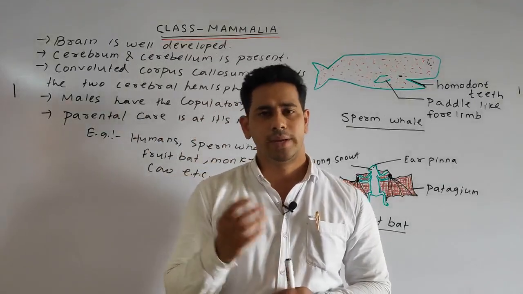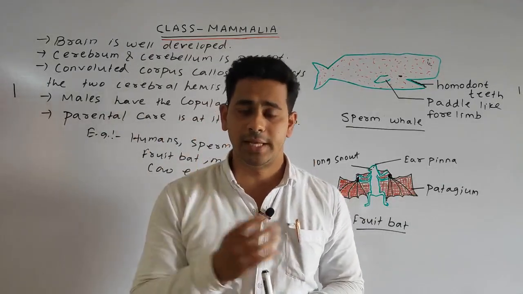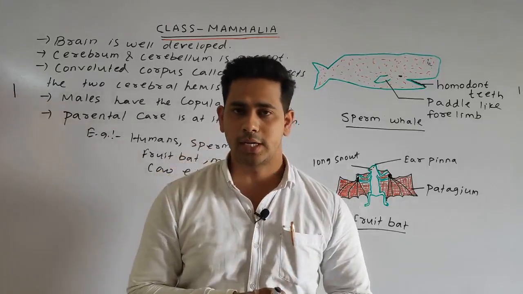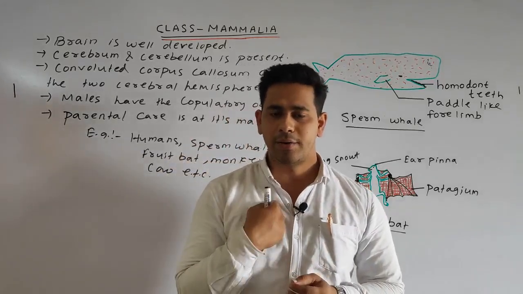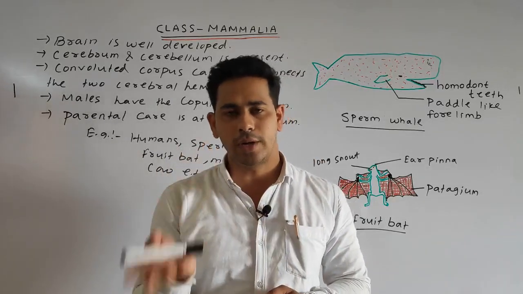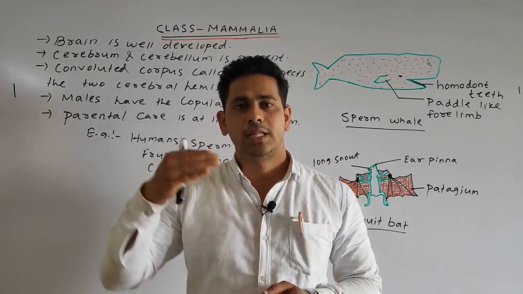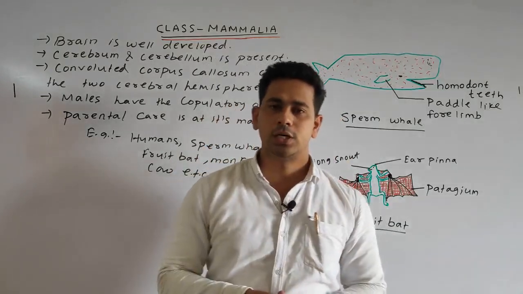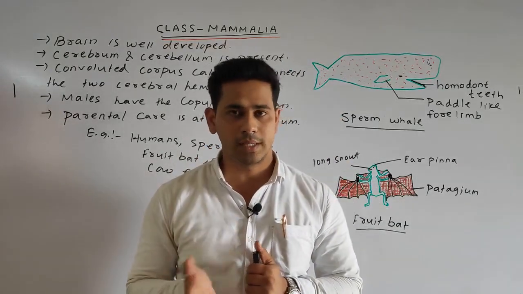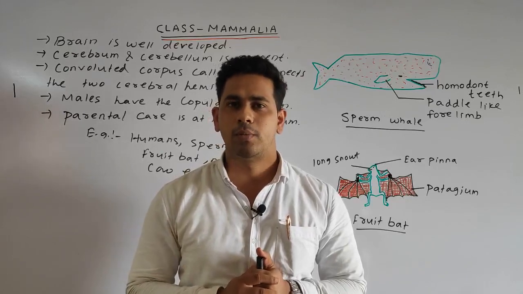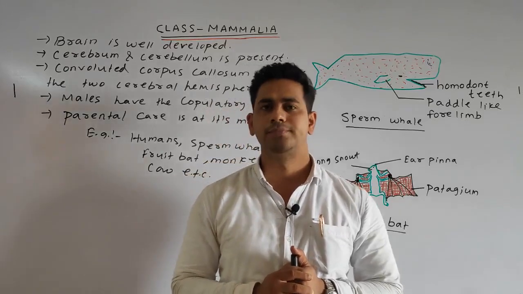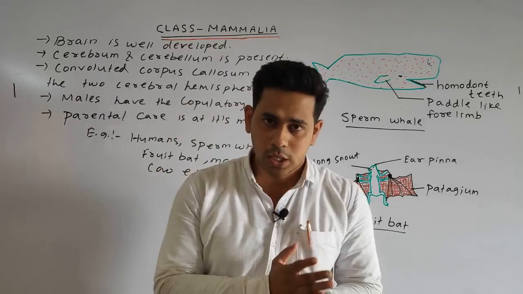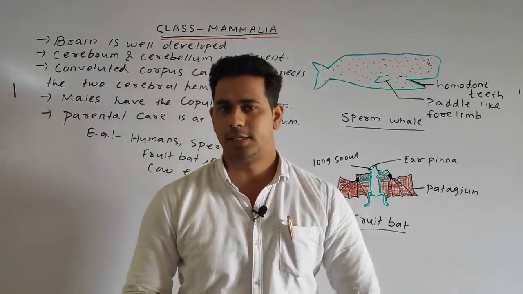Next, we discussed that many types of teeth are present. Teeth embedded in a bony socket are called thecodont. In our case, the teeth are of different types, which is called heterodont. In our case, the teeth come twice in a lifetime, which is called diphyodont. Next, respiration is generally done by the lungs, which is why they are called pulmonary lungs. The heart is four-chambered, well developed, with two auricles and two ventricles.